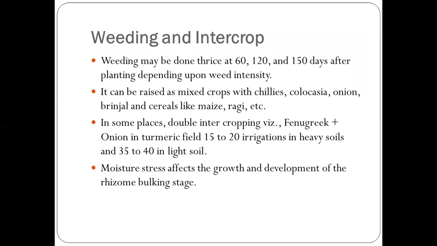It requires 15 to 20 irrigations in heavy soil and 35 to 40 in light soil. So we can also do double intercropping. For example, we also grow fenugreek and onion in the turmeric field simultaneously. Moisture stress affects the growth and development of rhizomes at the bulking stage.